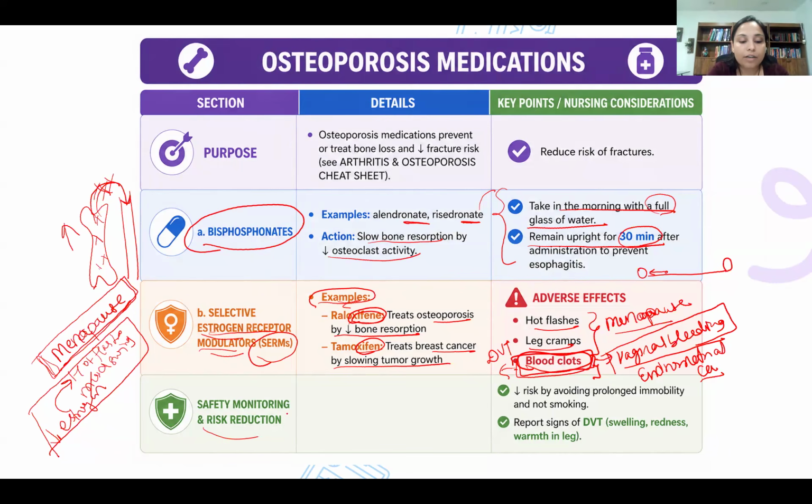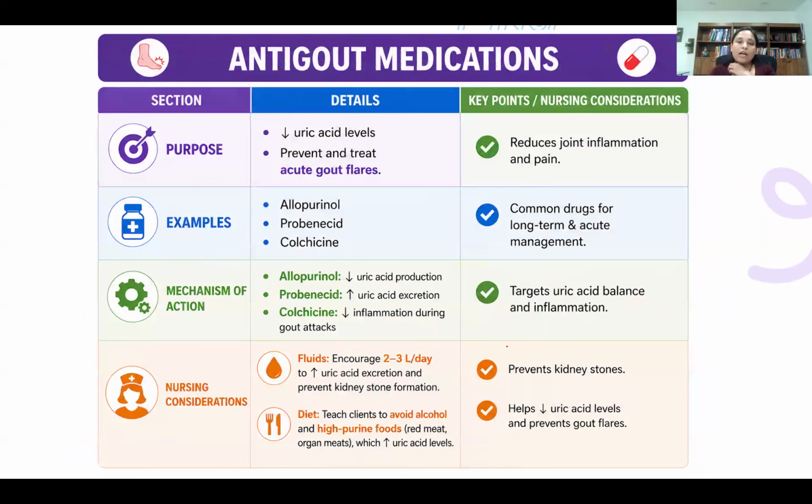All right. And safety monitoring and risk reduction. So decrease risk by avoiding prolonged immobility and not smoking. Very important. And report signs of DVT: swelling, redness, and warmth. I just explained to you, it is about the same medication. Okay. All right. Next is about the gout medication.